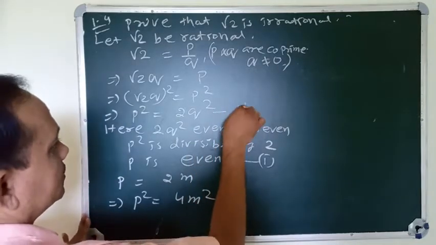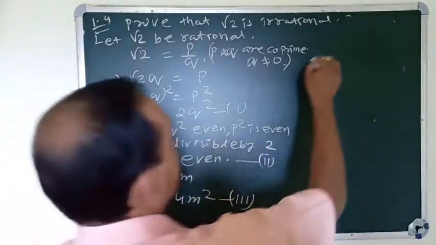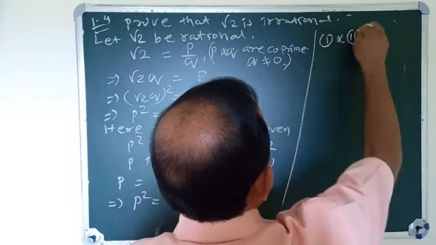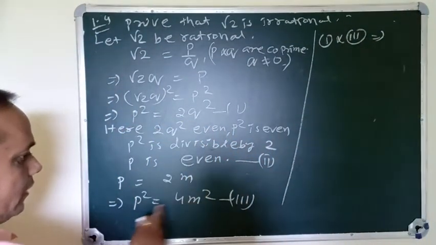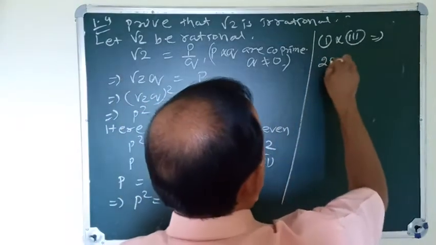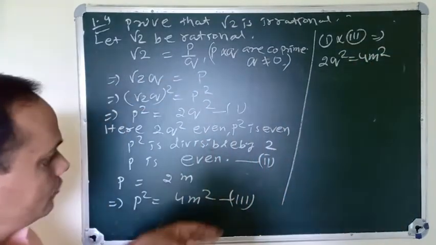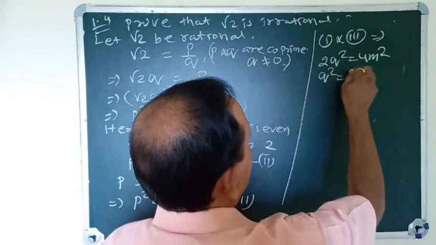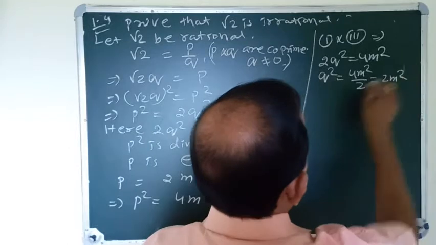Here, which is first, second, third? First and third. First and third imply: in the first, p square equals 2q square, and in the third, p square equals 4m square. So 2q square equals 4m square. Then q square equals 4m square by 2, which is 2m square.